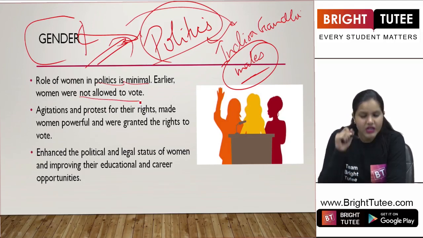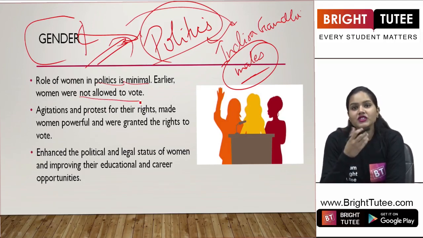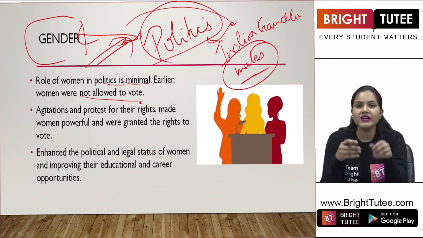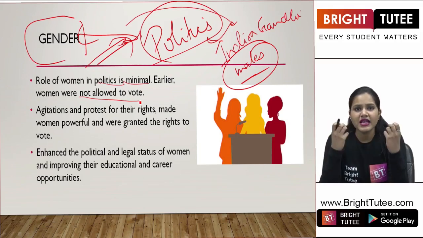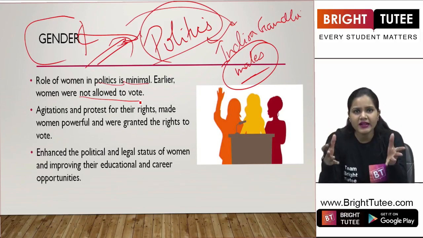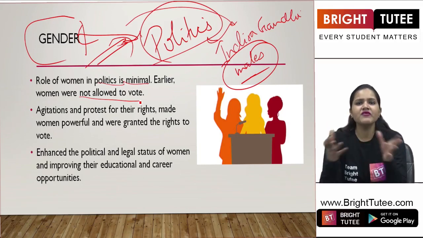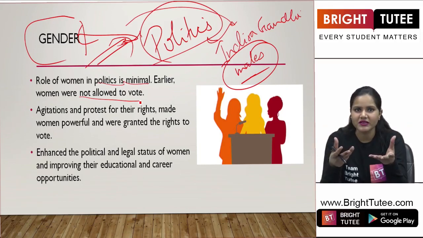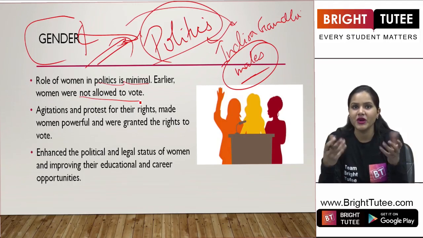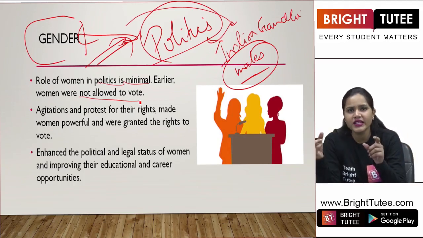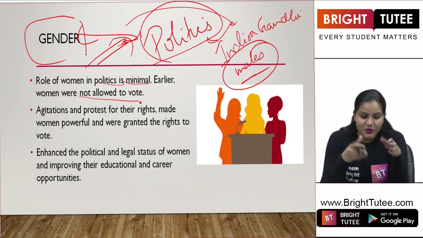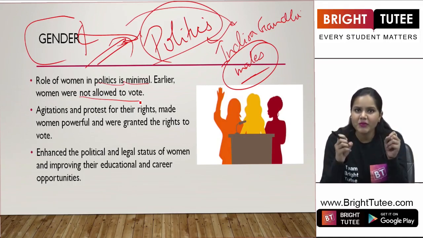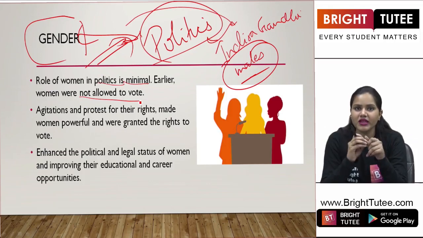Earlier, women were not allowed to vote. Now imagine this situation here, students. You are living in a free country, a country where people are being respected and treated as equals, but in reality, in a practical sense, we don't see it in our society. Right? It is not that evident when we are talking about equality or being respected everywhere. So this is what we are going to understand in this chapter, right? The divisions that we are talking about.